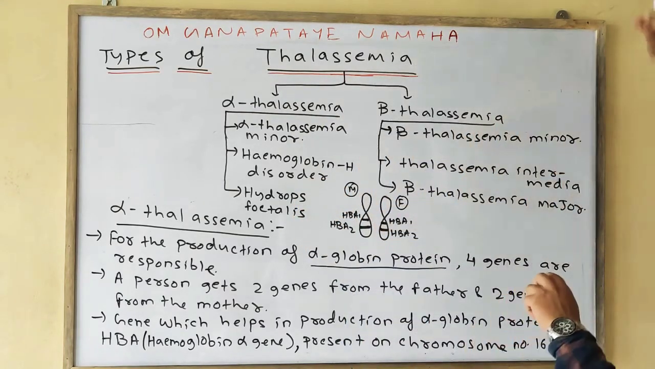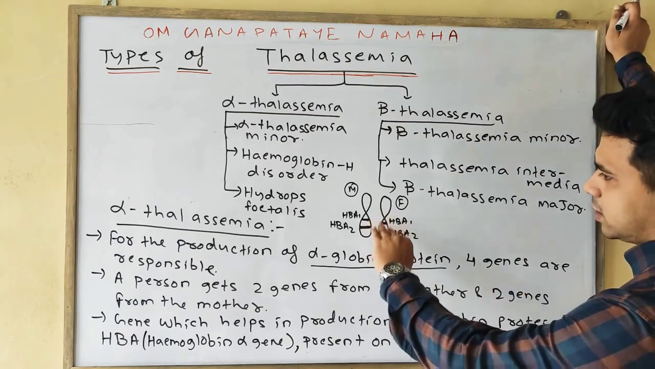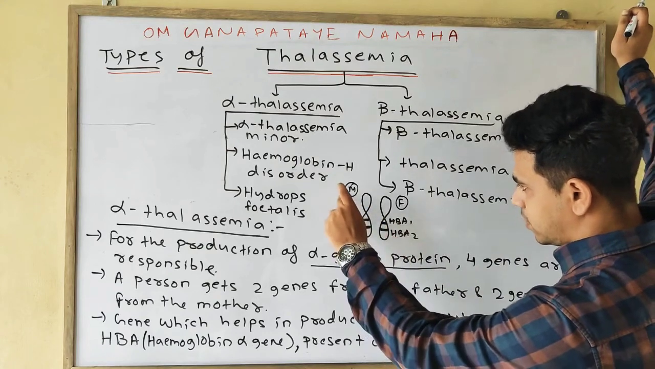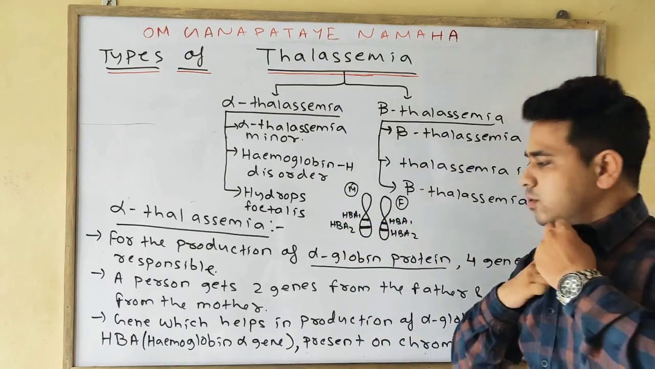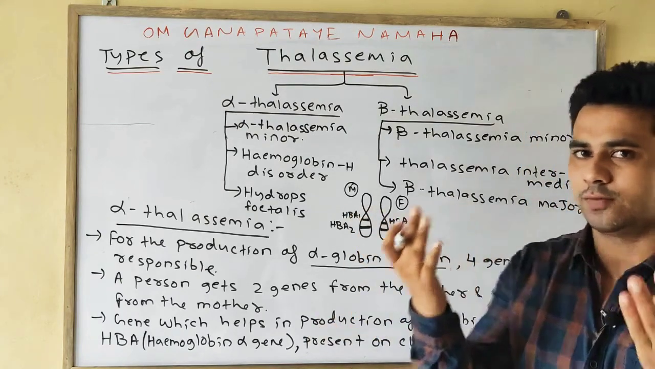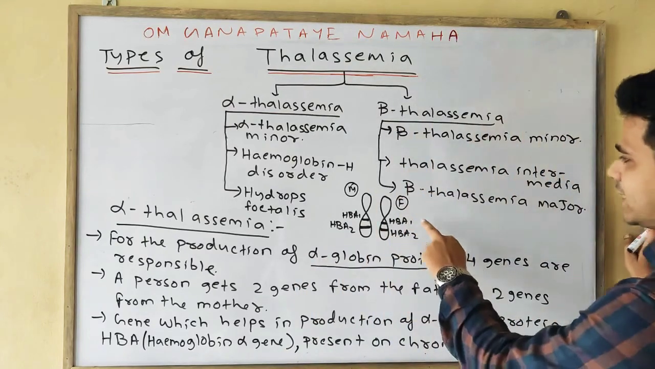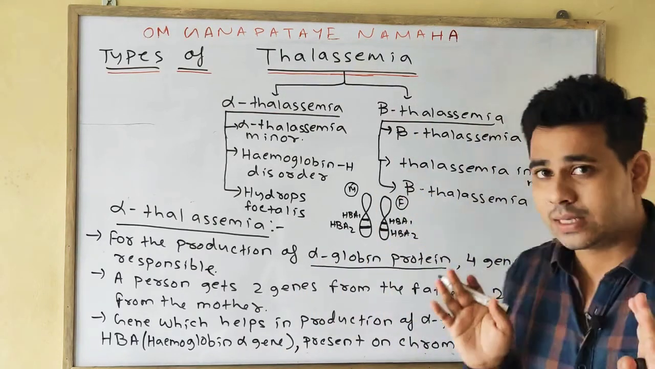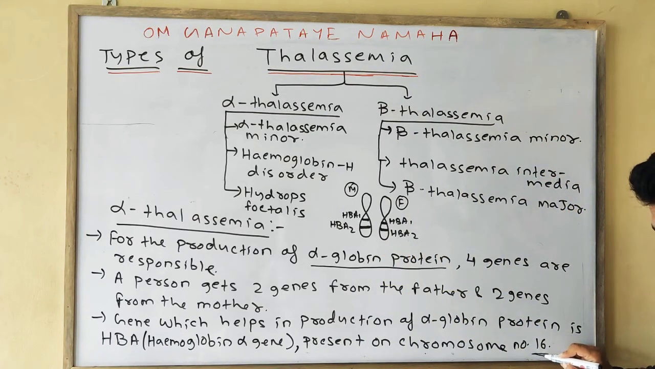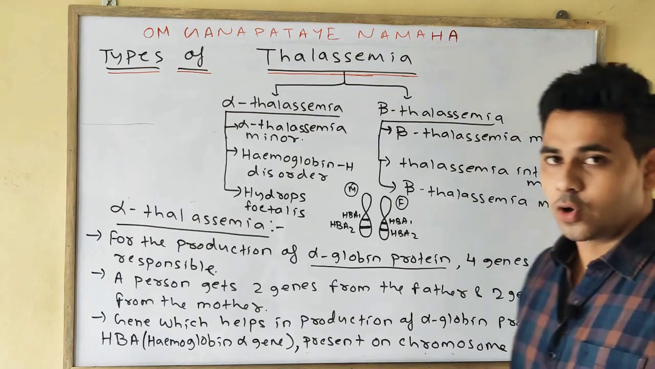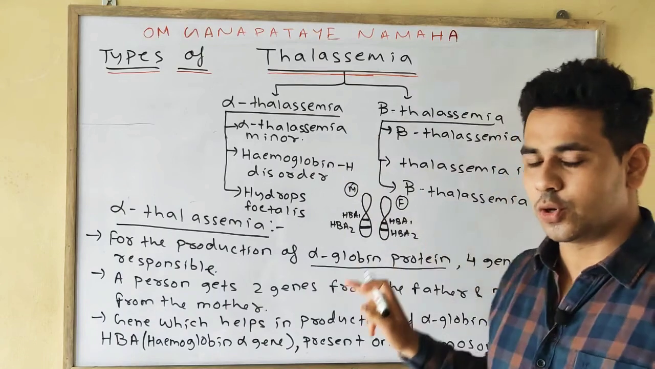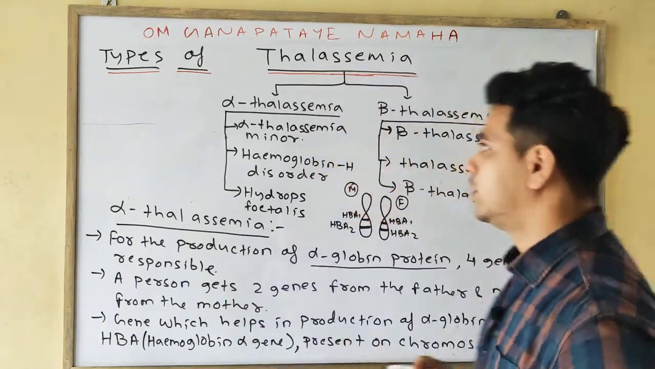Okay, so for the production of the alpha globin protein, 4 genes are responsible. A person gets two genes from the mother, 2 genes from the father. The gene which helps in the production of the alpha globin protein is nothing but HbA, or hemoglobin alpha gene, which is present on chromosome number 16. This is a very important objective. The HbA is present on which number of chromosome? Chromosome number 16. Okay, please note down.